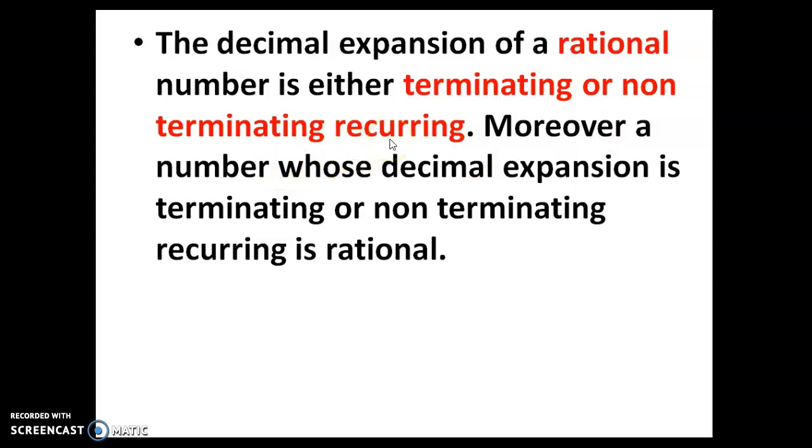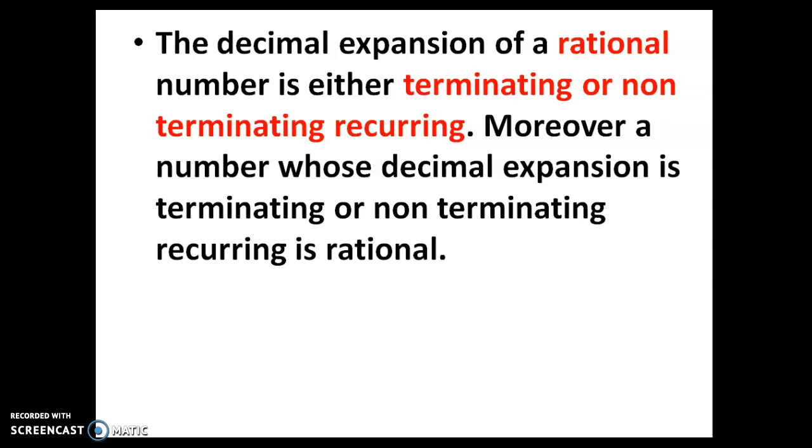So the decimal expansion will terminate after some decimal places, or it will not terminate at all, but the decimal expansion will be in a repeating way. That's what terminating or non-terminating recurring means.